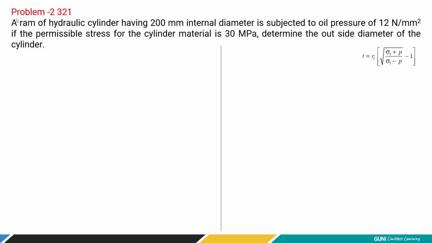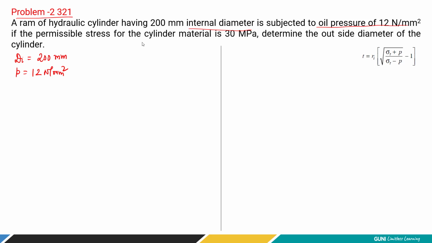Now let's talk about problem number 2. Here, a ram of hydraulic cylinder having 200 millimeter internal diameter. So let's write internal diameter is equal to 200 millimeter, is subjected to oil pressure of 12 Newton per millimeter square. So internal pressure is also given, 12 Newton per millimeter square.